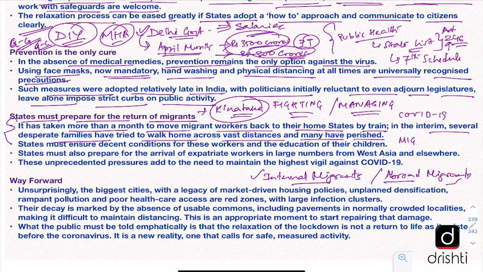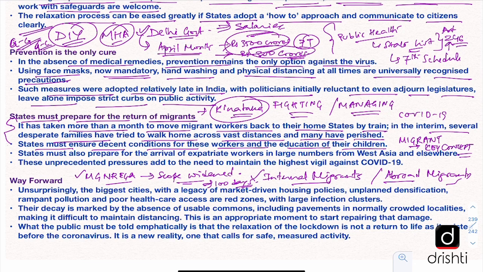We'll see migrant workers in a little more detail in the key concept section. Editorial further says that states must ensure decent conditions for these workers and the education of their children. There have been calls by a lot of social activists that the Mahatma Gandhi National Rural Employment Guarantee Act's scope should be widened in the face of this COVID-19 pandemic, and the number of days should be increased from 100. At the same time, right now it allows for only unskilled manual labor. So here it should also allow for some kind of skilled labor as well, which will be very helpful for these migrant workers to find work at home or near their homes.